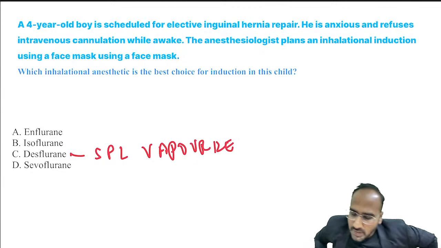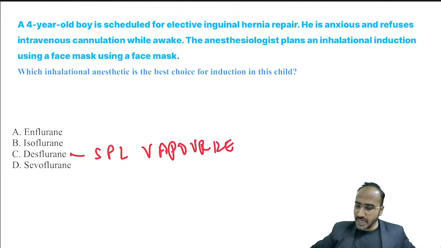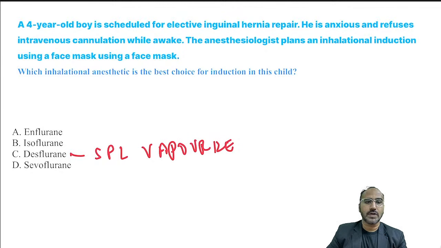Okay. A 4-year-old boy is scheduled for elective inguinal hernia repair. He is anxious and refuses an IV cannula. The anesthesiologist plans an inhalational induction using a face mask. Okay? Using a face mask. Okay? Which inhalational agent is of choice in this patient?